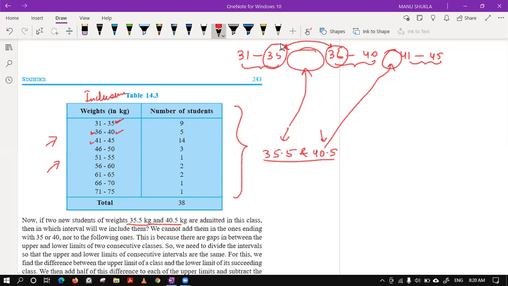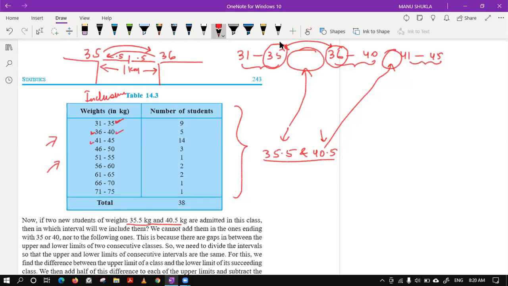Class, what is the gap between 35 and 36? What is the gap? Please tell. The gap is of 1. So we have 35 on one end of the hill and 36 on one end of the hill, and there is a distance of like 1 kilometer between them. So they can do one thing, either 35 can come to 36 or 36 can come to 35, or both can come half the distance.